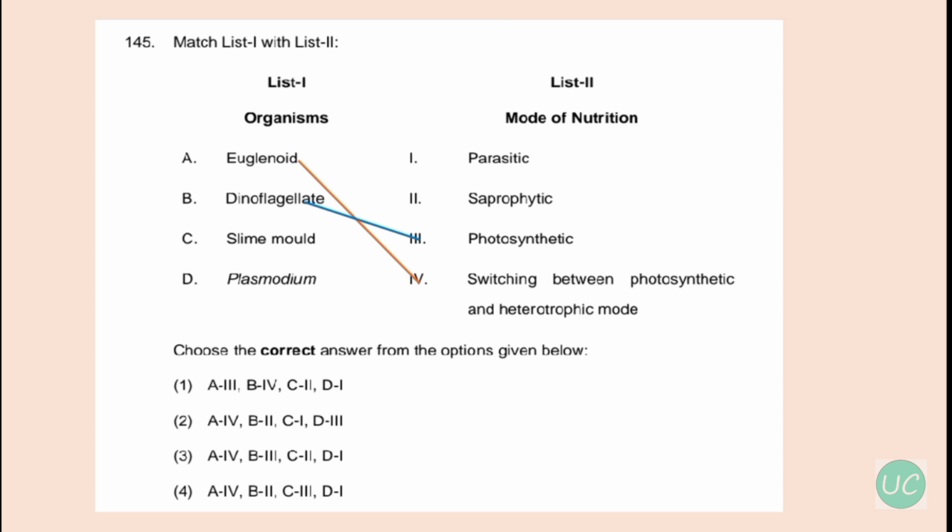So B connects with 3, and slime molds are saprophytic protists. So C connects with 2, and plasmodium is a malarial parasite which causes malaria. So D with 1. So with this the correct option is number 3, A4, B3, C2 and D1.